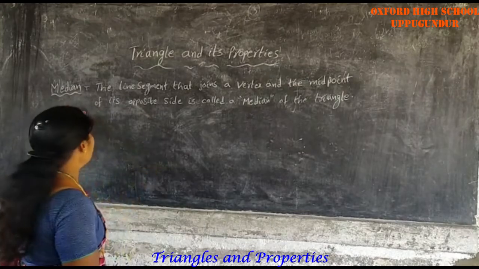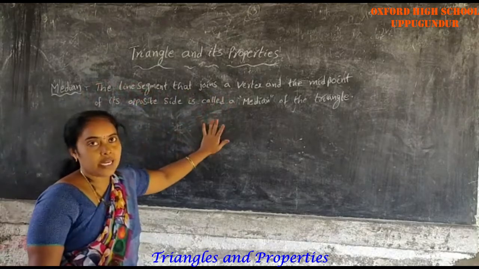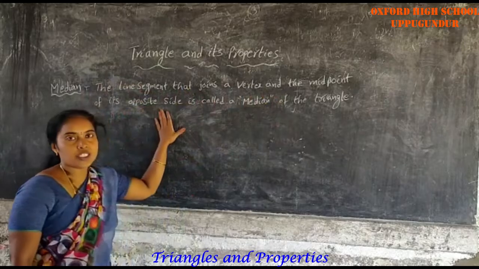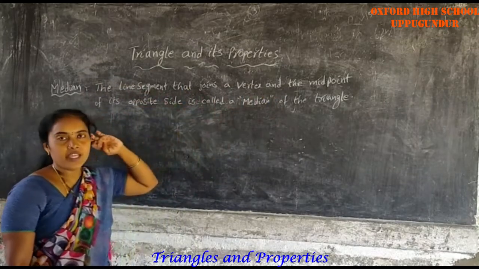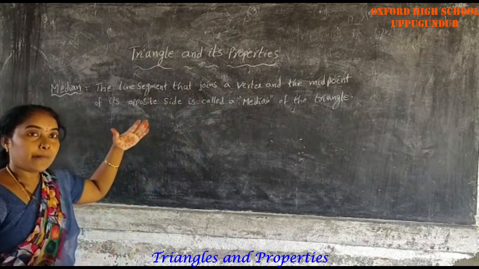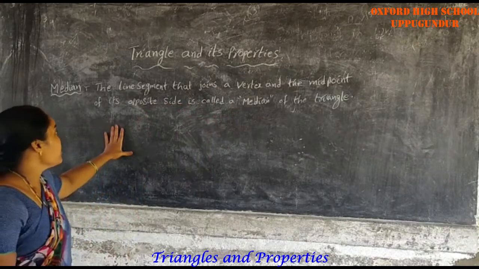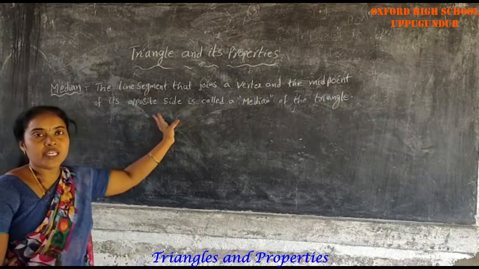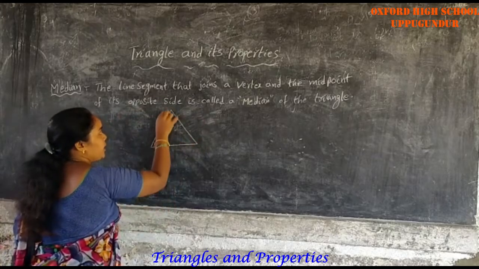Median. See, the line segment that joins a vertex and the midpoint of its opposite side is called a median of the triangle. Altitude means perpendicular. Here median means midpoint of its opposite side. See, here this is triangle ABC.